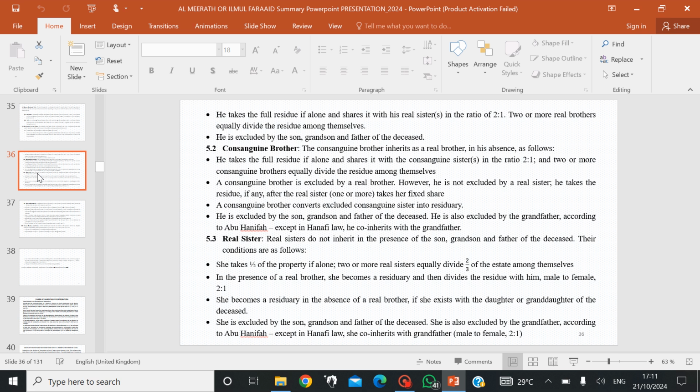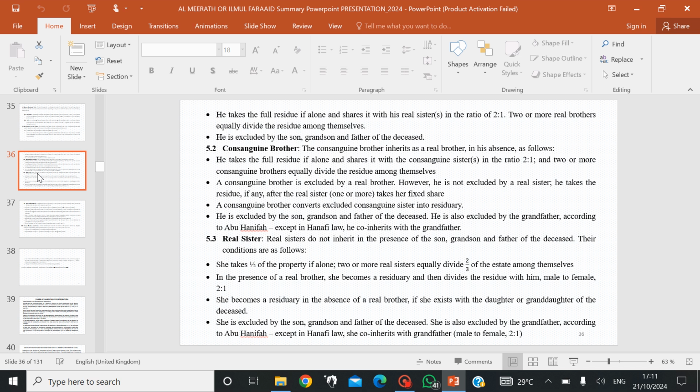We should note that the consanguine brother is excluded by the real brother because he's a closer relative. The real brother is a closer relative than the consanguine brother, so you cut him off if he exists. The consanguine brother, however, is not excluded by a real sister. He takes the residue, if any, after the real sister takes her fixed share.